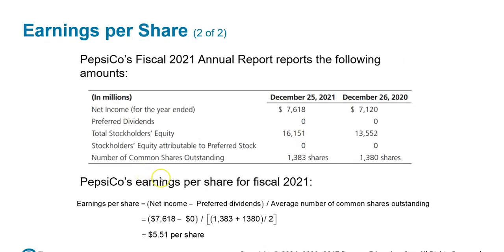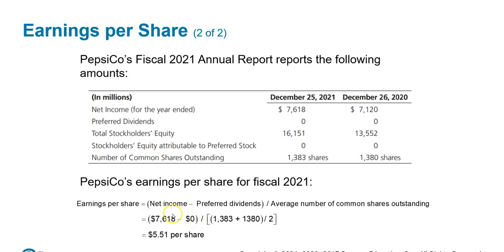So PepsiCo earnings per share for fiscal year 2021, earnings per share is net income. So the net income for 2021, which is the year we're looking at, is 7,618,000,000 minus preferred dividend, which is 0.